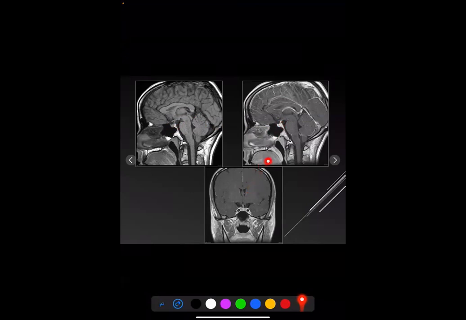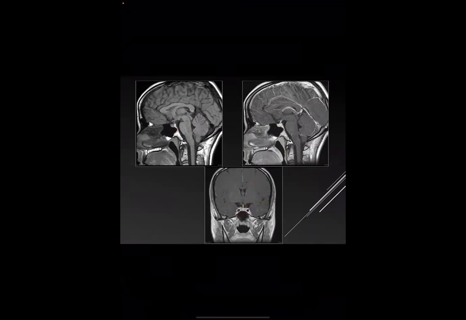The pituitary gland is one of the structures of the brain that does not have a blood-brain barrier. Therefore, it enhances normally and shows homogeneous enhancement. This is the enhanced stalk and the enhanced gland. And this is also the enhanced stalk and enhanced gland.